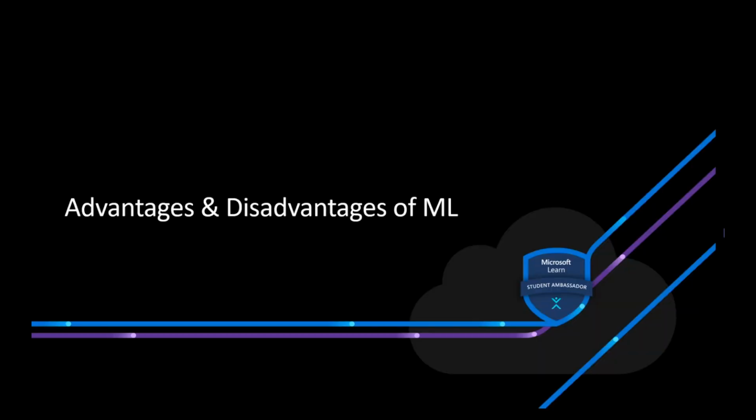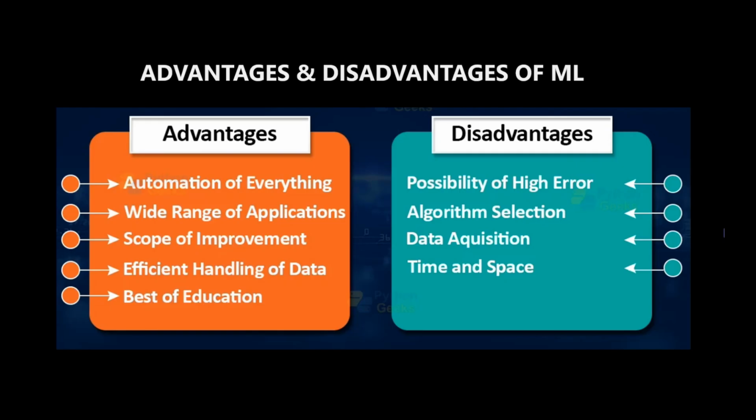Advantages and disadvantages of machine learning. Advantages: automation of everything and a wide range of applications. We learned that machines do not have creativity, but there is scope for improvement. If we give qualitative and quantitative data to the model, it has scope for improvement. Efficient handling of data.